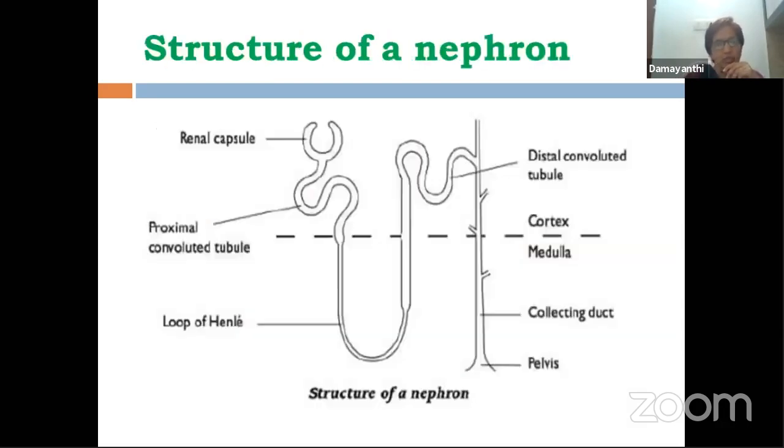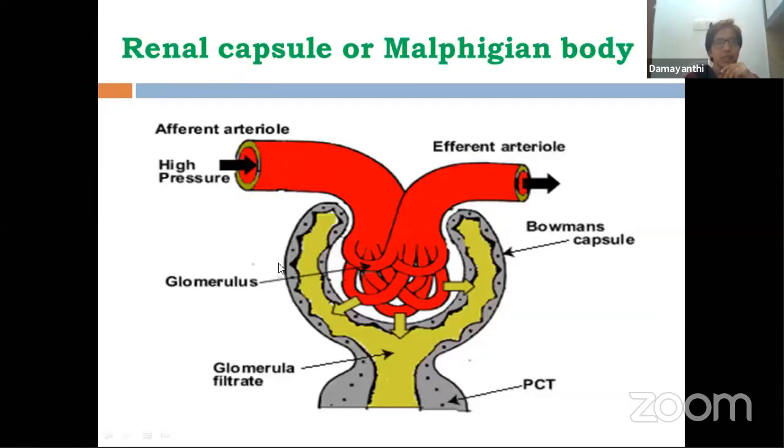I showed you over here, you have this cup-shaped structure. You can see this is a cup-shaped structure here. Same thing in detail we are going to learn here. This cup-shaped structure is double walled. It has two walls.